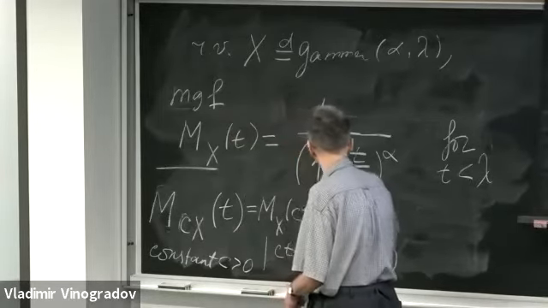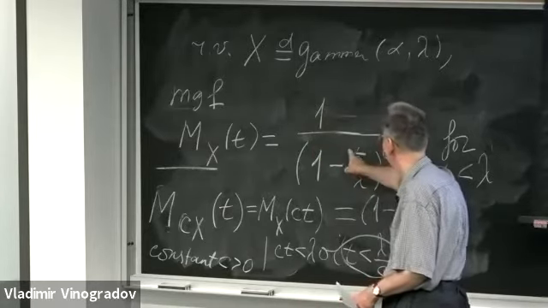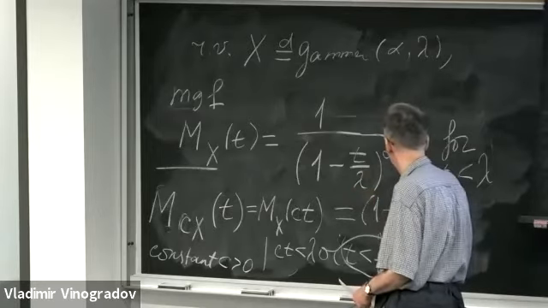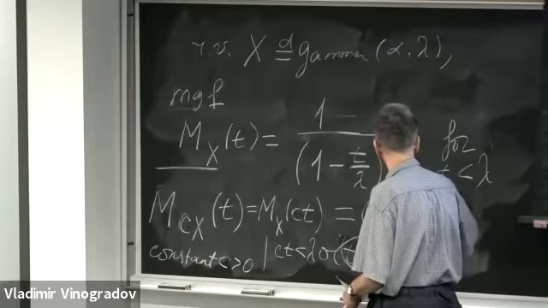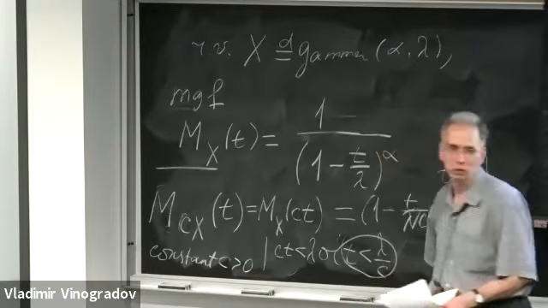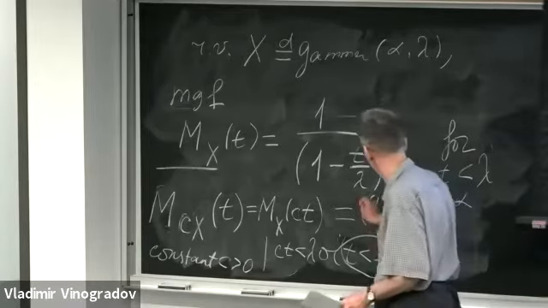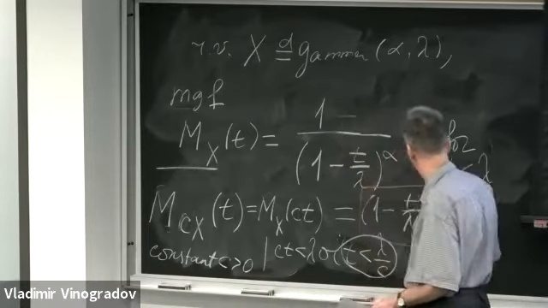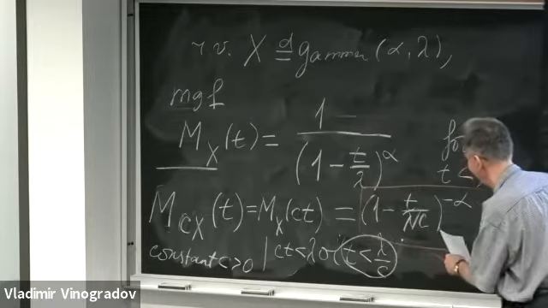And it's going to be 1 minus ct, but I can take c from the numerator to the denominator, so it will be 1 minus t divided by lambda over c, to the power negative alpha. Let me square this formula. And t is less than lambda over c.